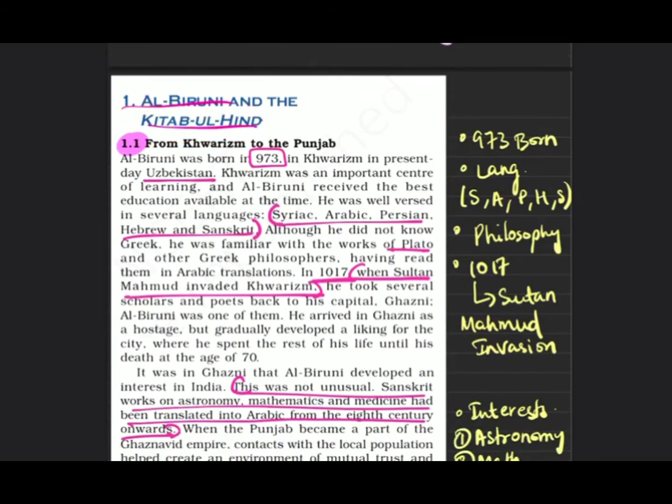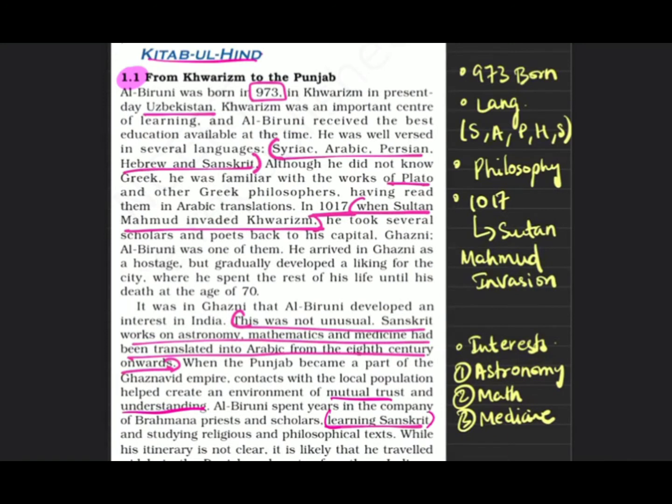Who is Al-Biruni? He was born in 973 in Khwarizm, which was actually a center of learning. He was well versed in about five languages: Syriac, Arabic, Persian, Hebrew and Sanskrit. But he didn't know Greek. He was very much interested in philosophy, so he read the philosophy of Plato in Arabic.